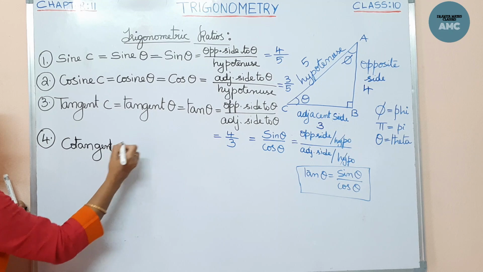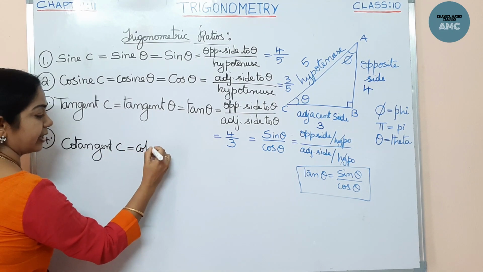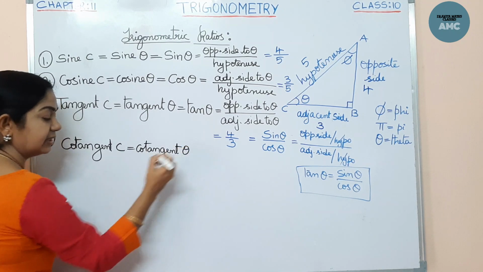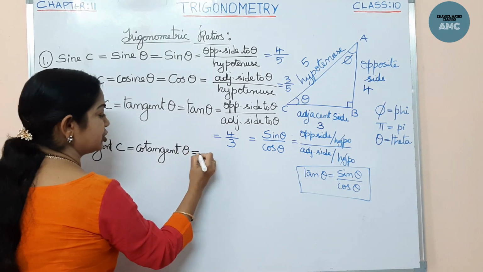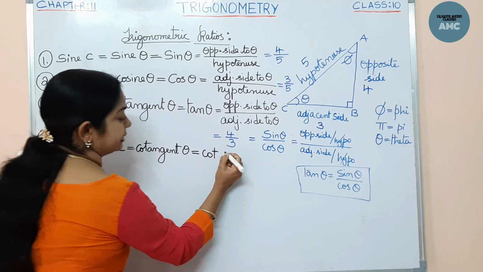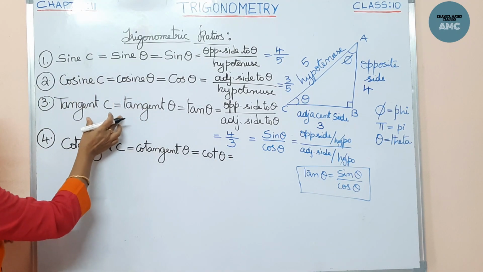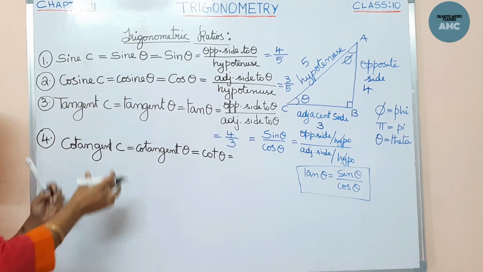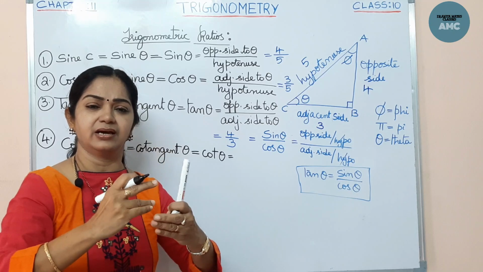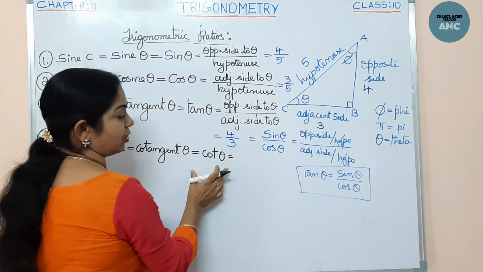Cotangent theta, the angle is theta here, and in short we call it cot theta. I have told you that these trigonometric ratios are multiplicative inverses. Multiplicative inverse, in simple words, we can call the reciprocal. Now the reciprocal of tangent, tan theta, is cot.